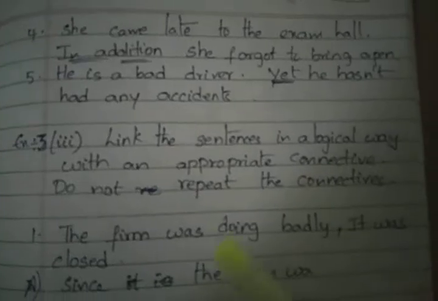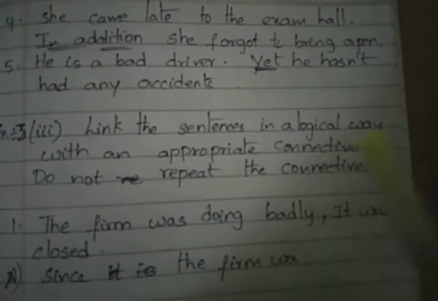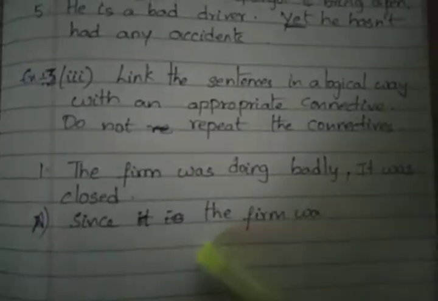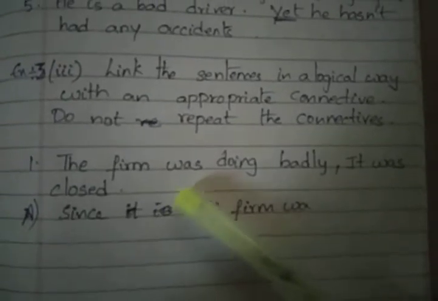Next, coming to exercise 3. Link the sentence in a logical way with an appropriate connectives. Don't repeat the connectives. This is the heading of your exercise 3. Okay, coming to first one. The firm was doing badly. It was closed.